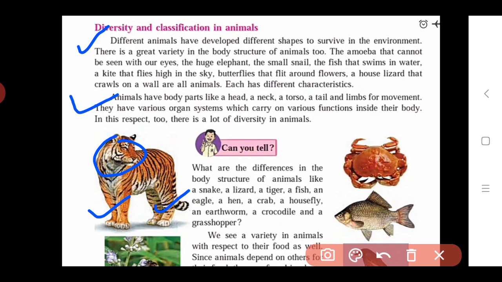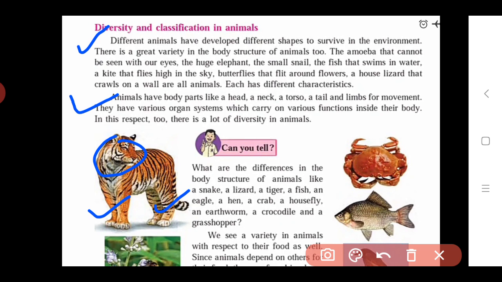They have various organ systems which carry on various functions inside their body. We also have organ systems in our body as human beings, such as the digestive system and the nervous system. Such types of systems are also seen in various animals in the form of various organs.